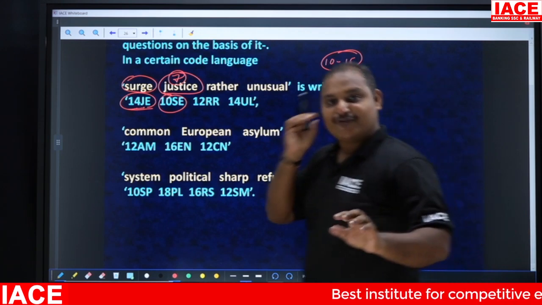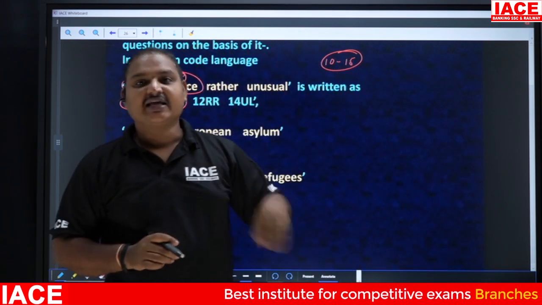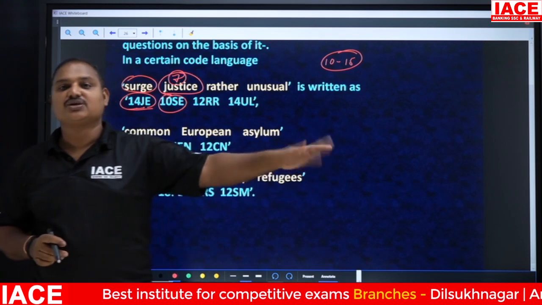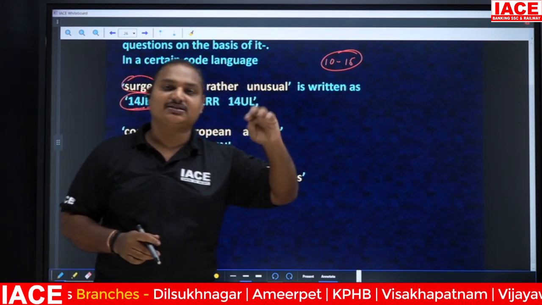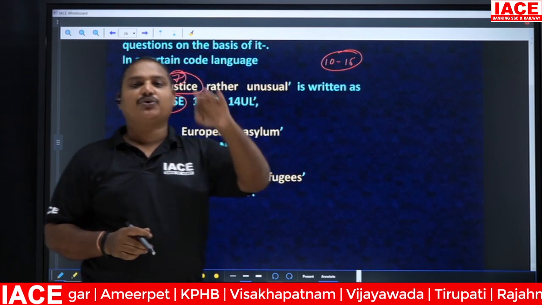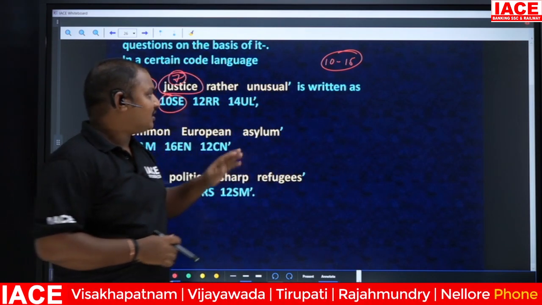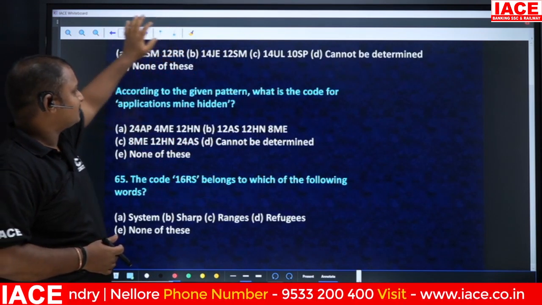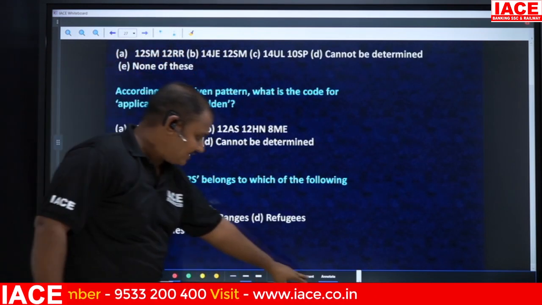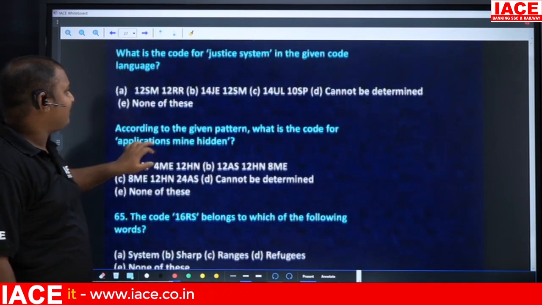But if you are not able to identify the logic, even if you practice for 10 to 15 days, you won't get the answer. It depends on how much effort you have put into finding the logic for the question. Okay, now how are you going to get the questions on this? See here, I have given sample questions.